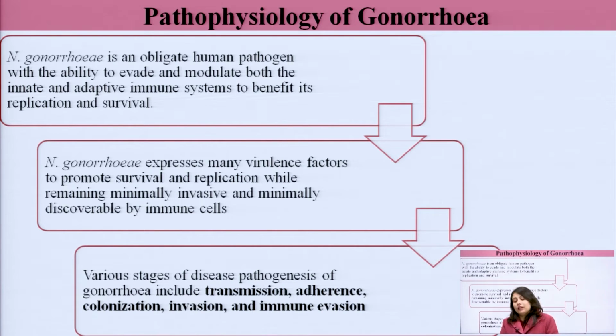Now, Neisseria gonorrhea has skills. It has the ability to evade. Evade means escape. It can escape and it can also modulate the host defense. It can escape both the innate and adaptive immune systems in our body. When I talk about the innate immune system, I am talking about the first line of defense, like the skin, like the hair in our nostrils, like the complement system, the complement proteins which are released by the liver. These are the first line of defense, that is our innate immunity.